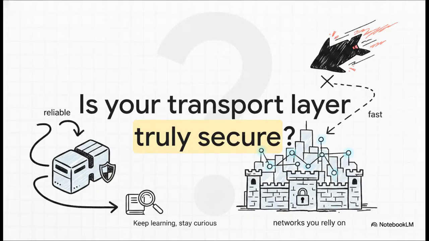Which leaves us with this final thought. The transport layer is an absolute marvel of engineering, perfectly balancing the reliable delivery of TCP with the blinding speed of UDP. But as we've learned, every single feature is a potential weapon. So I challenge you to think about the networks you rely on every day. Are they truly secure, fortified with modern defenses, or are they just sitting there, silently waiting for the arrival of exactly the wrong packet?